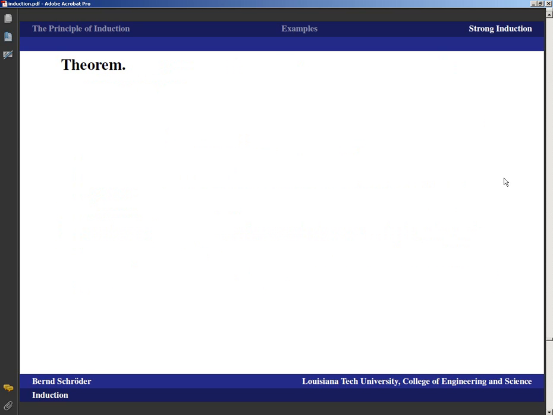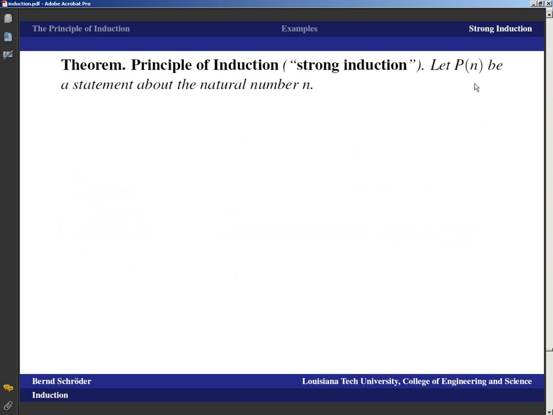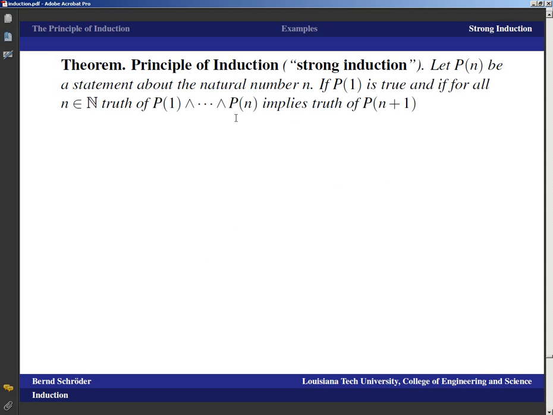Induction also is sometimes formulated as what some people call strong induction. If you need a really strong hypothesis for your induction step, you do the following. You let P of n be a statement about the natural number n. If P of 1 is true, and if for all n element of N the truth of P of 1 and P of 2 and P of 3 all the way through P of n implies the truth of P of n plus 1, then P of n holds for all natural numbers. So this wedge here is the logic symbol for and. So this means P of 1 is true, and P of 2 is true, and so on all the way through P of n is true.